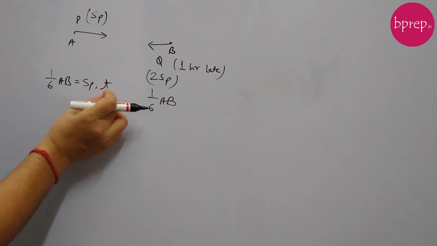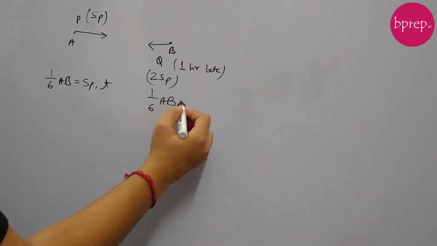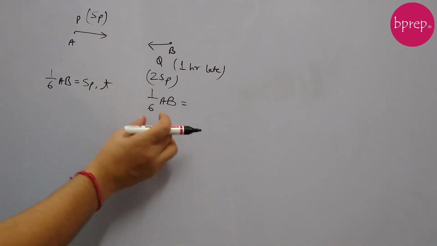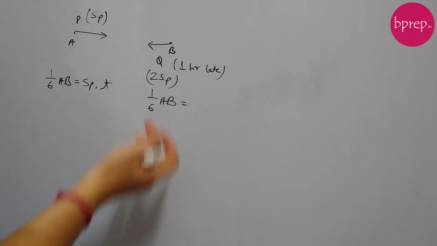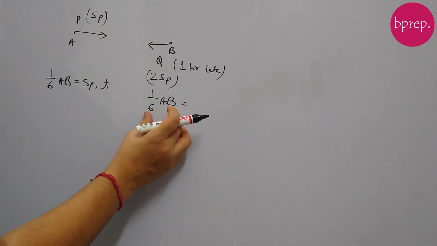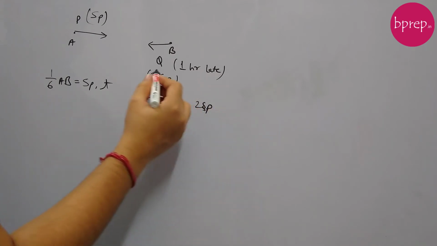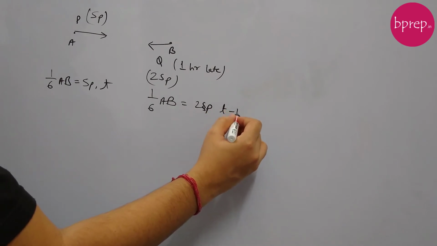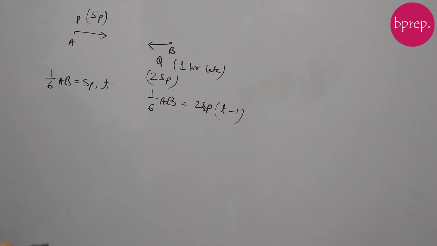So distance equals speed into time. Q is also covering the same distance, 1/6 of AB, in the same time, but Q is starting 1 hour late. So distance covered equals the speed of Q, 2SP, into time, so time would be T minus 1, because Q is starting 1 hour late.